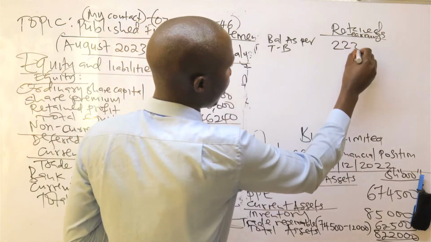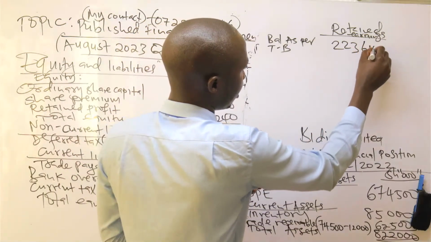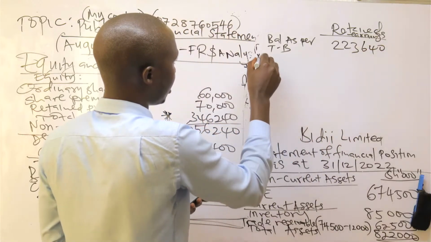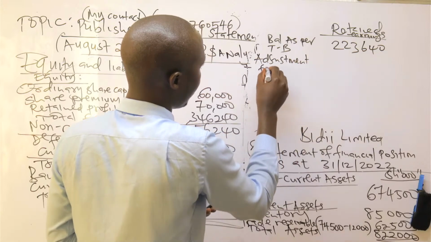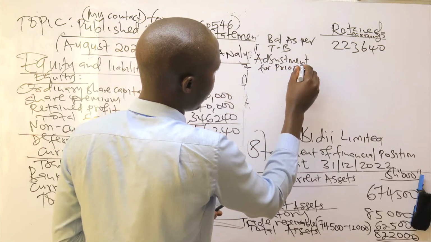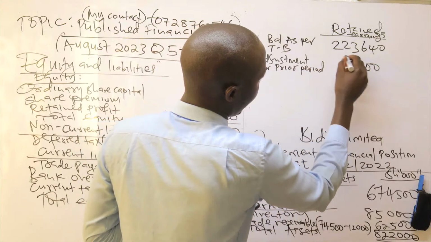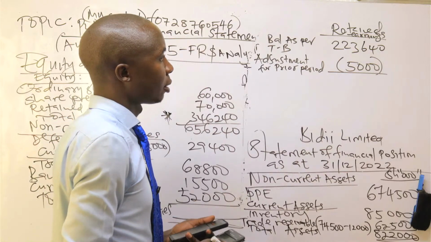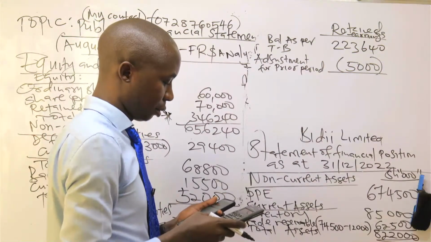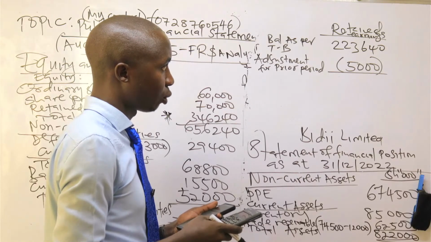Remember the balance under the trial balance is 223,640. Then we adjust for the prior period. I did this, the 5,000 for the prior years, that is 12 minus 7, the money which was stolen, the 5 which relates to the previous years.